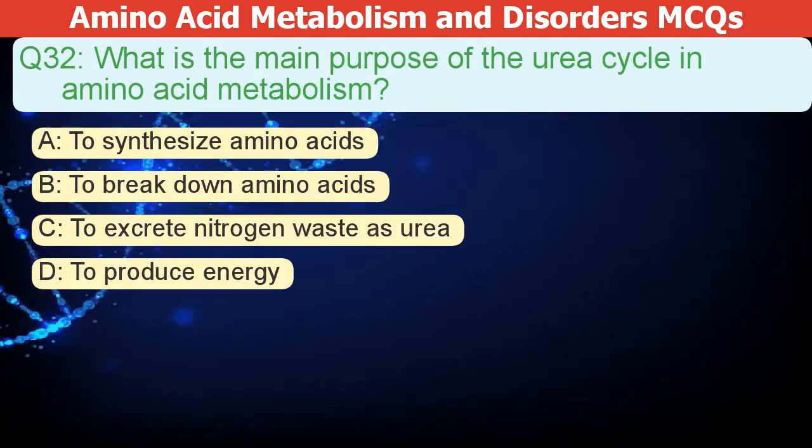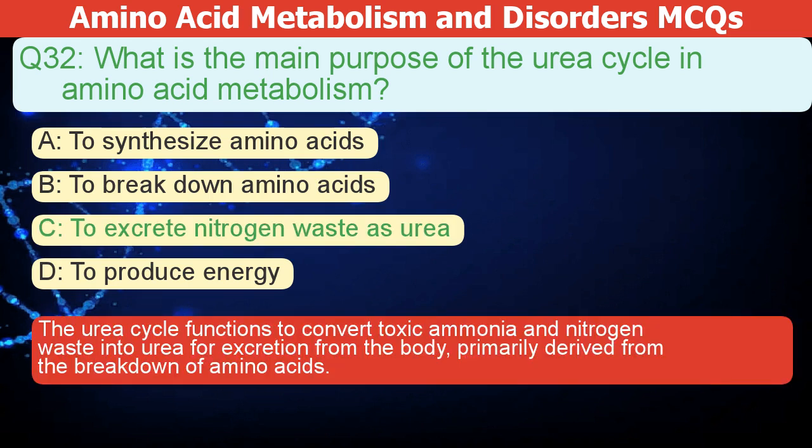What is the main purpose of the urea cycle in amino acid metabolism? A. To synthesize amino acids. B. To break down amino acids. C. To excrete nitrogen waste as urea. D. To produce energy. The correct answer is C. The urea cycle converts toxic ammonia and nitrogen waste into urea for excretion. This urea is primarily from amino acid breakdown.